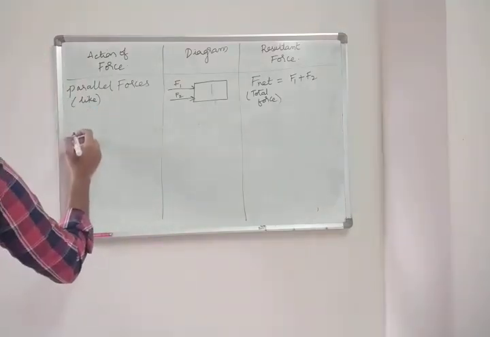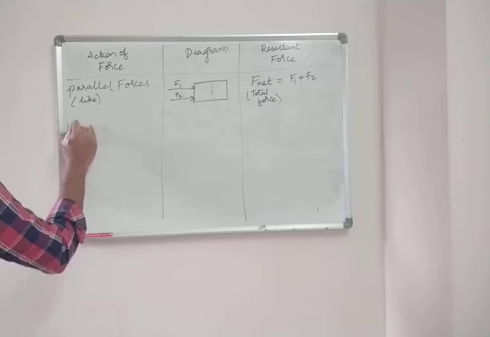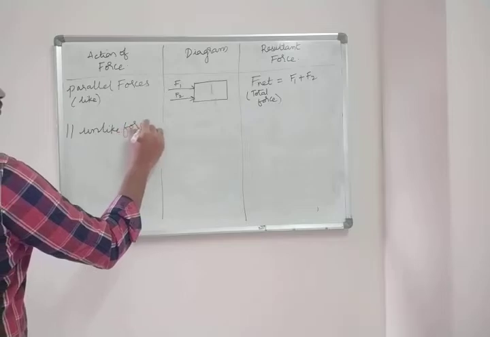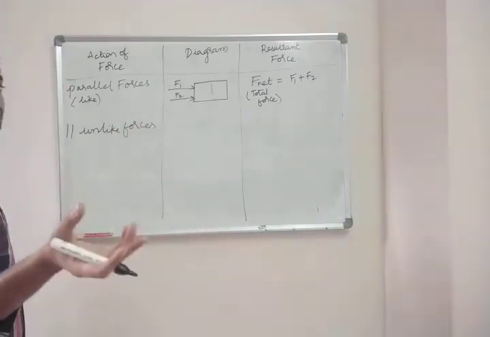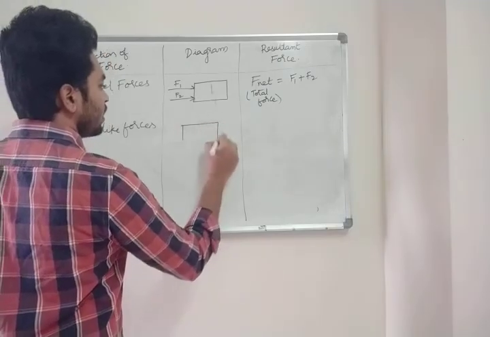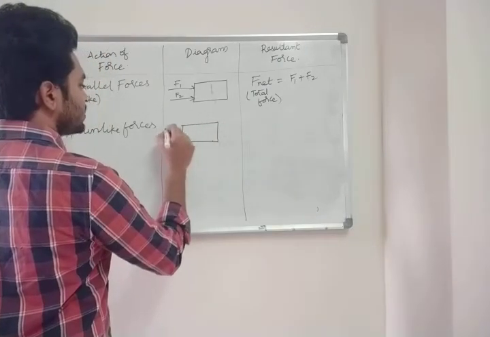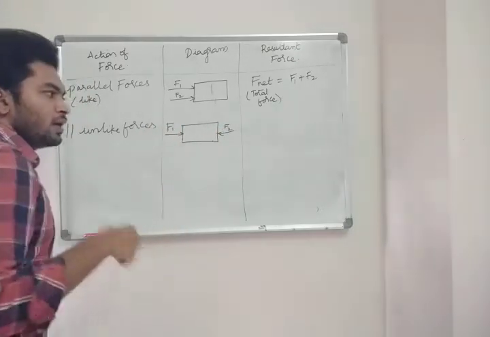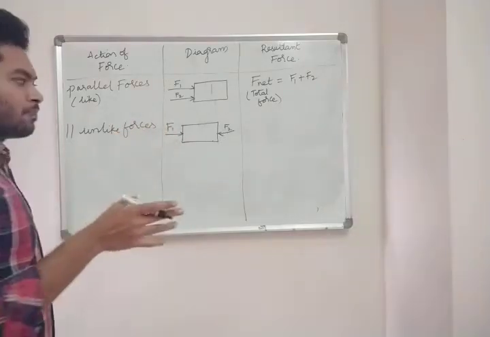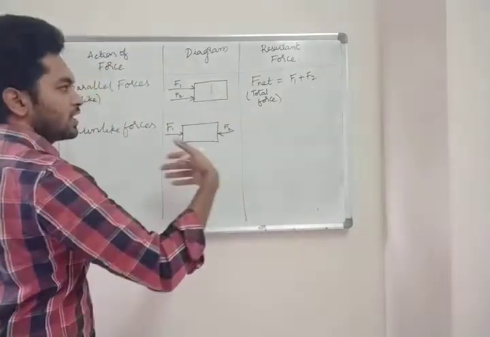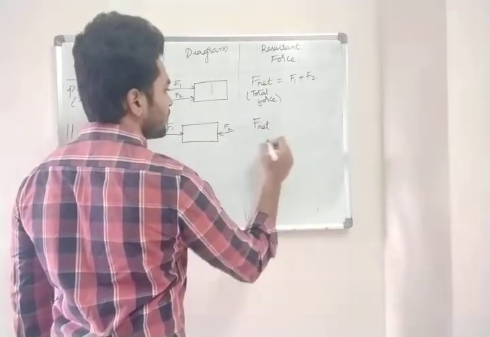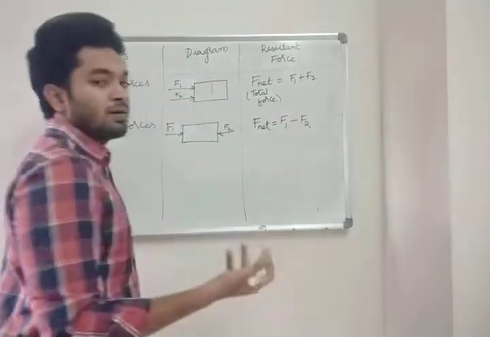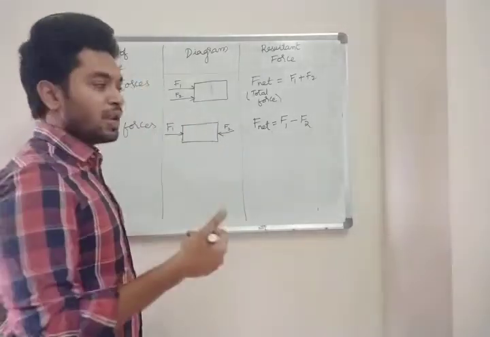The second type is parallel unlike forces. So what is parallel unlike forces? In the previous definition we have seen. So a block will be there. One fellow will be pushing from this side, F1, and the other will be pushing from this side, which is F2. Now these both will be parallel. F1 in this direction, F2 from that direction. So what will be F net? F net is equal to F1 minus F2.